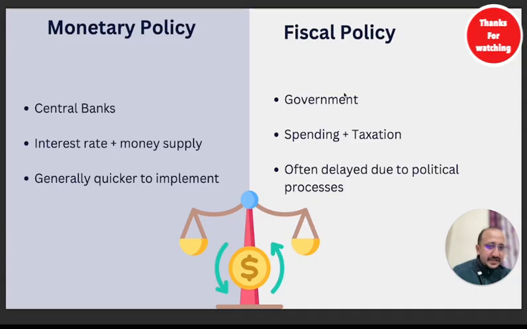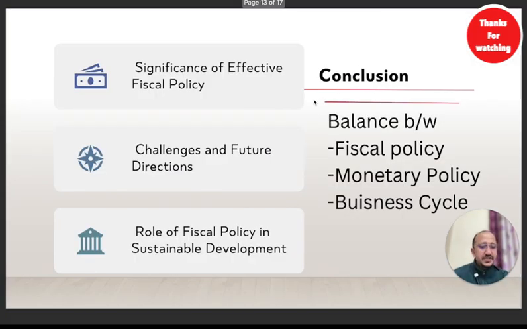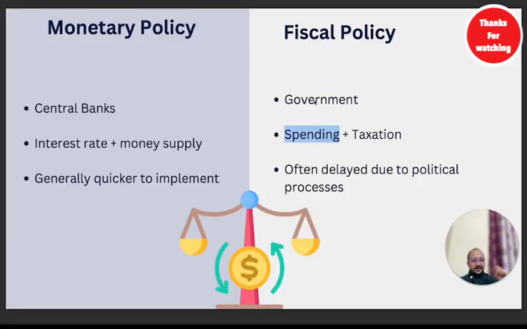But fiscal policy is all about the revenues, the taxation part, the collection of money, meaning how much taxes should be imposed and how they should be collected. And then once the money is collected in all the accounts of the government of India, how it should be spent, meaning how it should be utilized in a better way. Better way means for the betterment and welfare of the society. It should not be misused. This is fiscal policy.